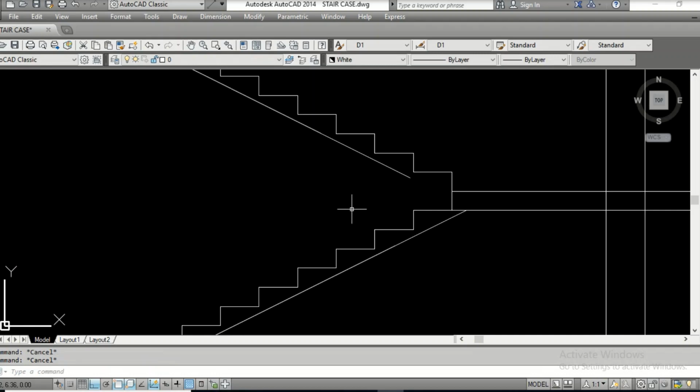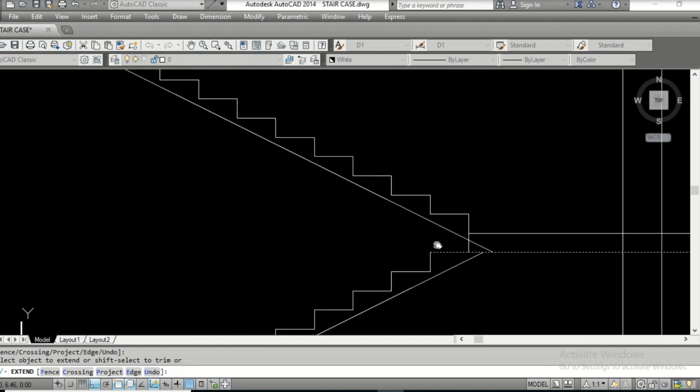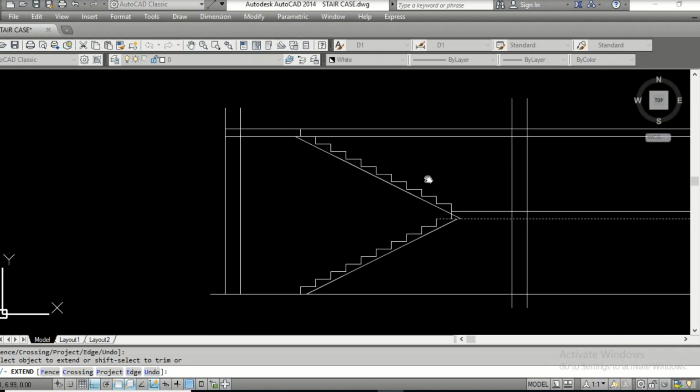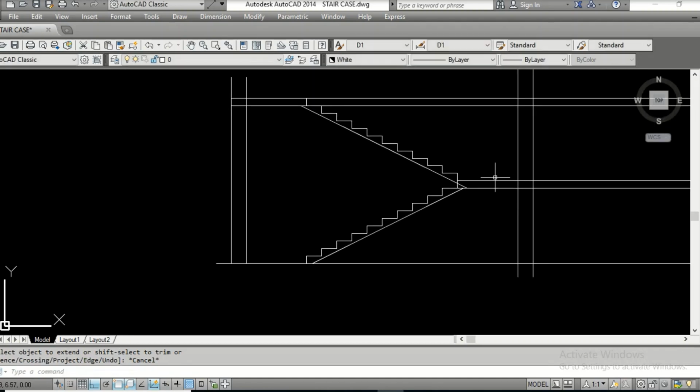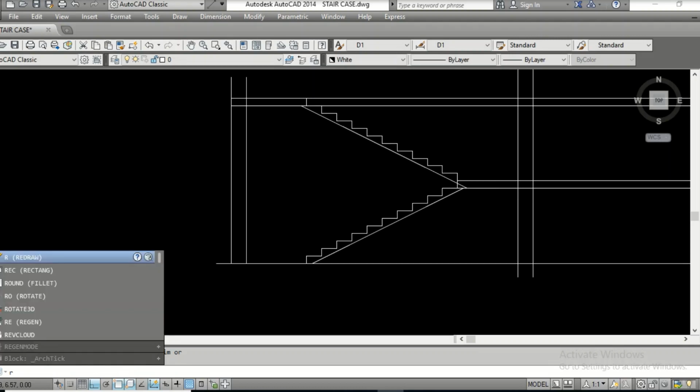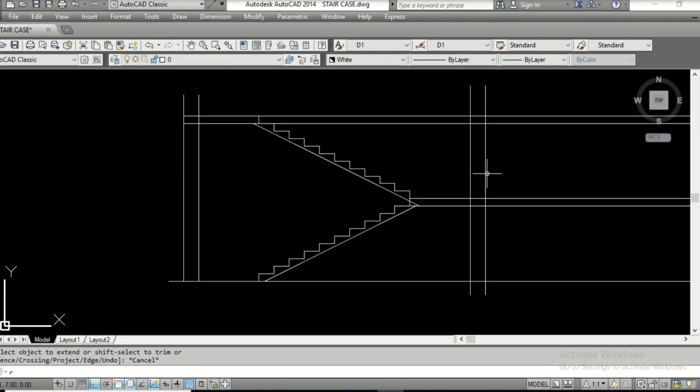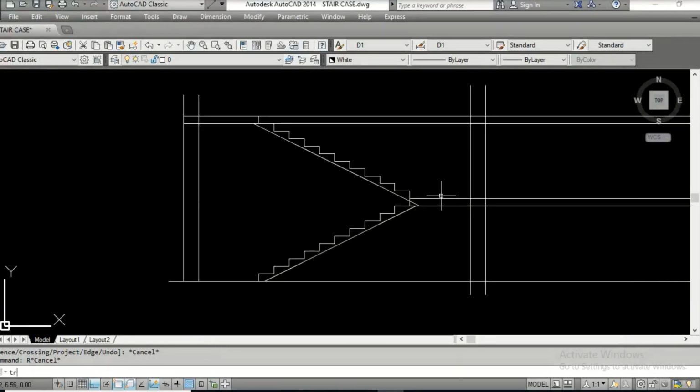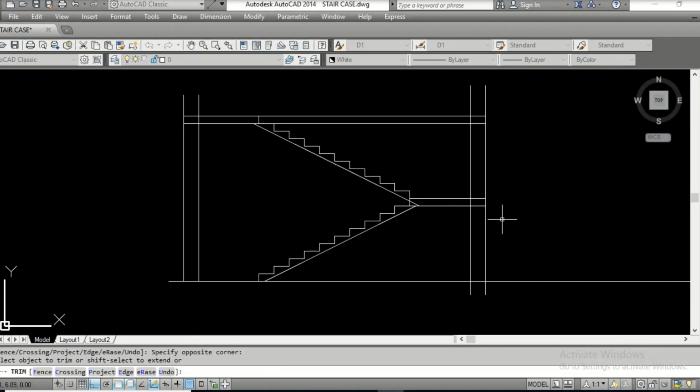Okay. Now extend. See, we are almost on the way of creating this staircase. Just trim this. We don't require all the lines here. Just trim.